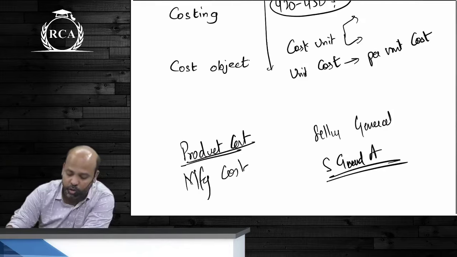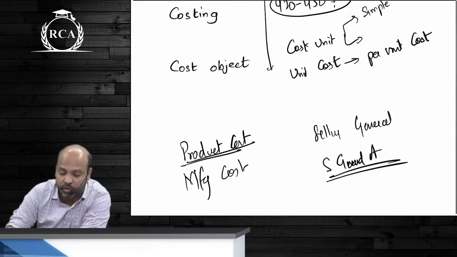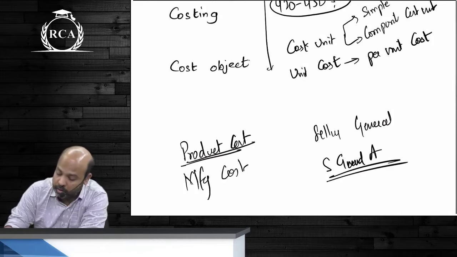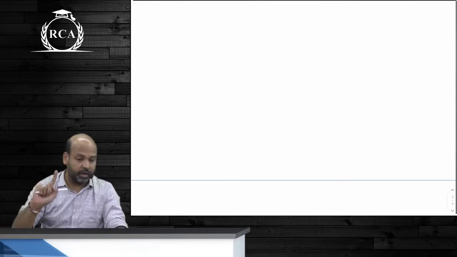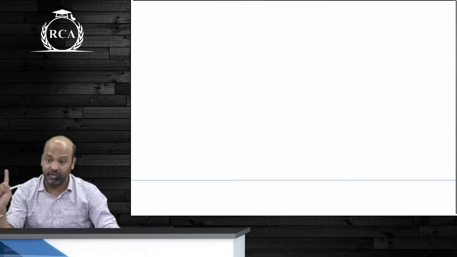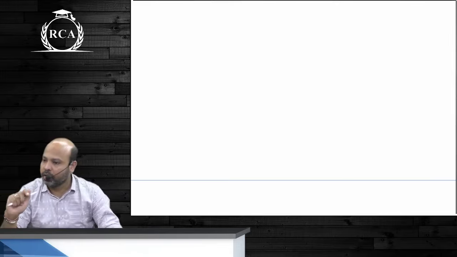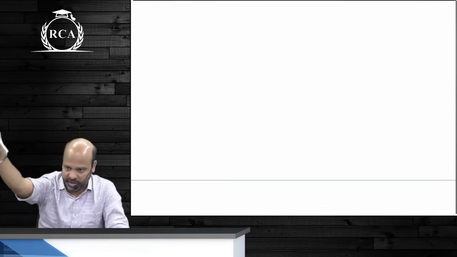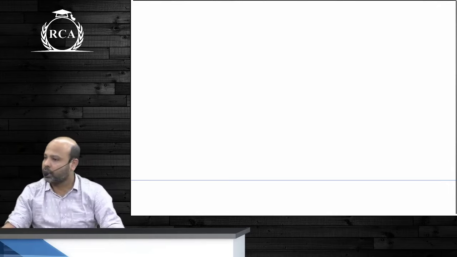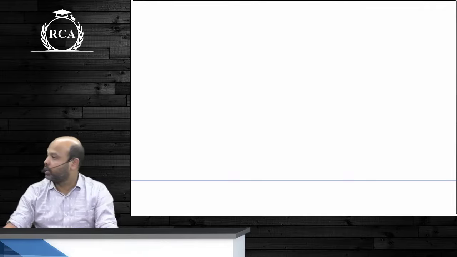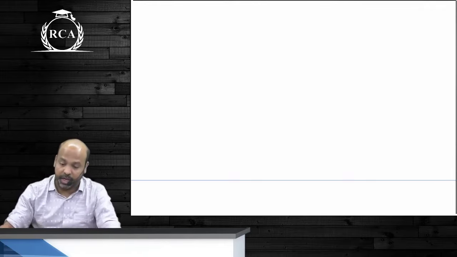Sometimes you may have only one cost unit, sometimes a combination of two cost units. उसको हम लोग बोलते हैं simple cost unit and a composite cost unit. A simple cost unit is where there is only a single unit of measurement. Cost per car, only one unit of measurement. Cost per kg, only one unit of measurement. In case you want to ship goods from here to some other state in India, the amount of money they will charge will depend on the weight of the product, and the distance, of course.